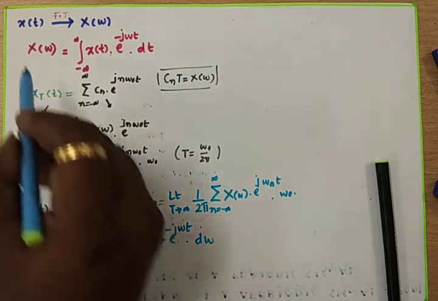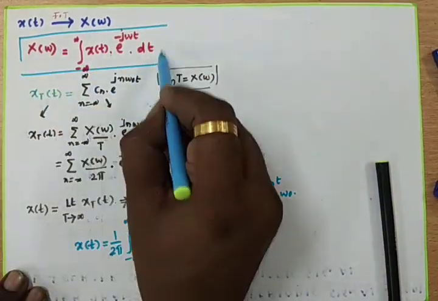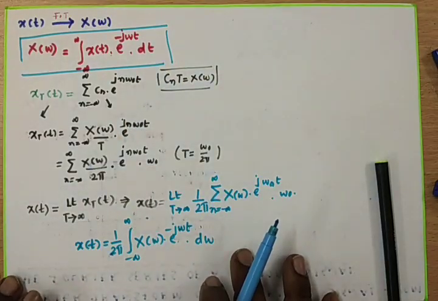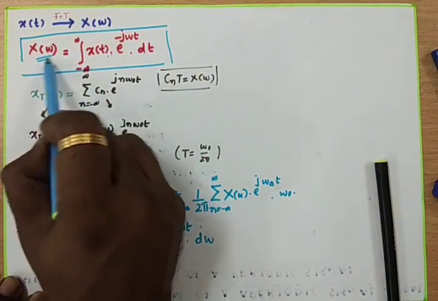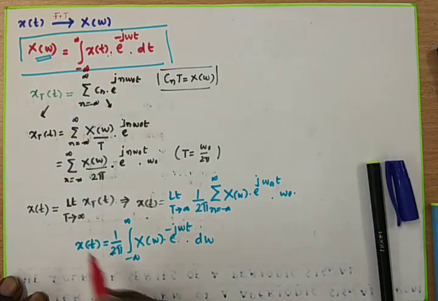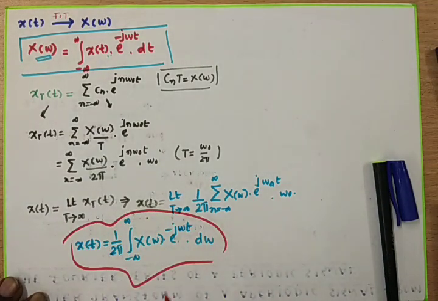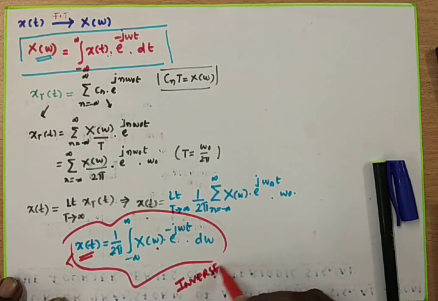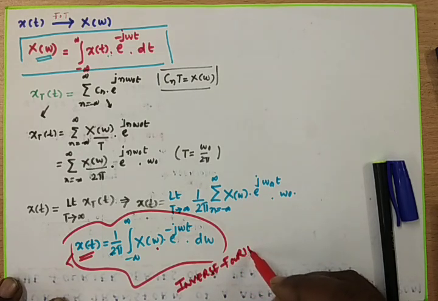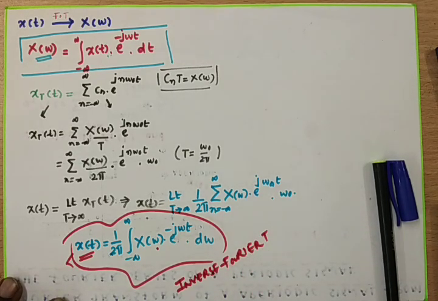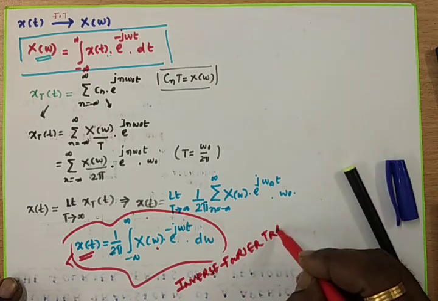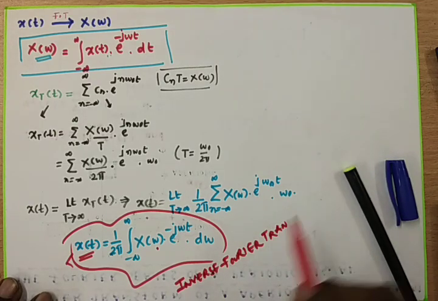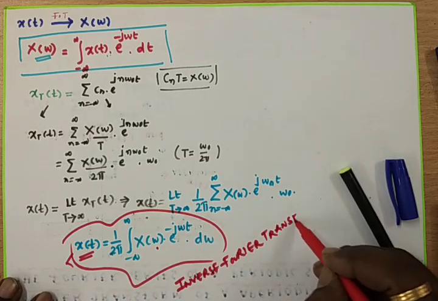That means this is the Fourier transform equation to convert the time domain into the frequency domain. And this is the equation which is used to convert the frequency domain into the time domain, and this process is called inverse Fourier transform. That means Fourier transform is used to convert the time domain into the frequency domain, whereas inverse Fourier transform is used to convert the frequency domain into the time domain.